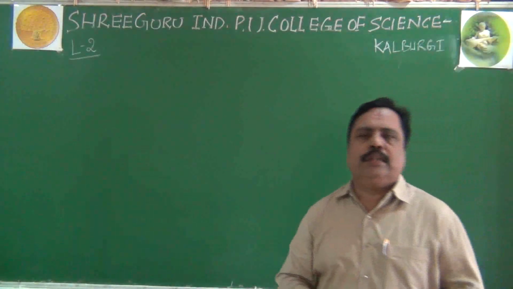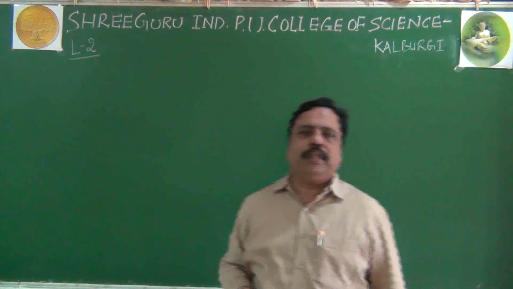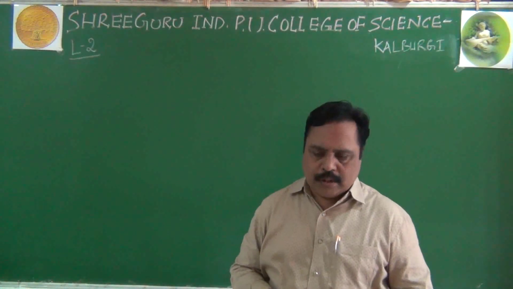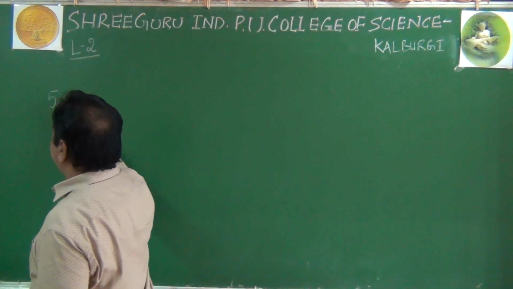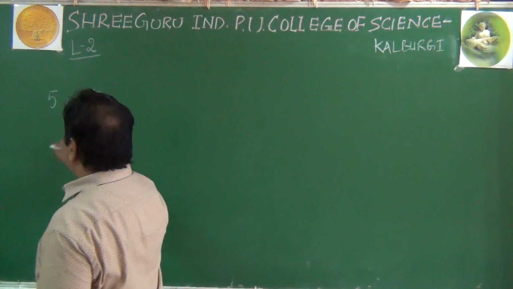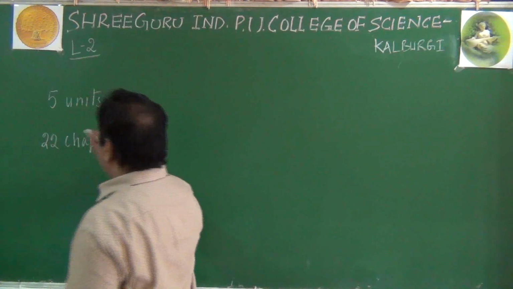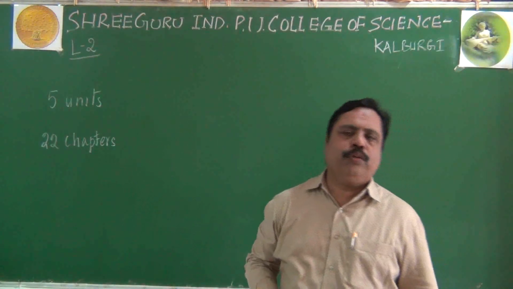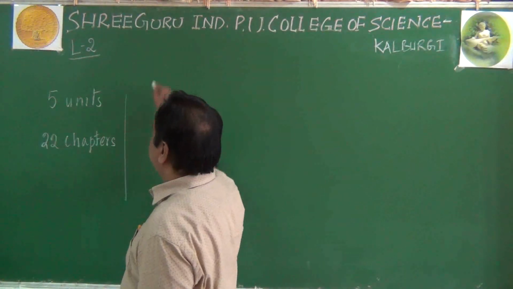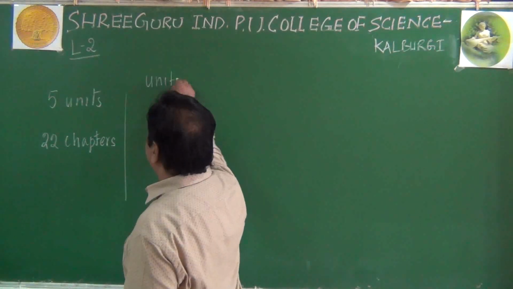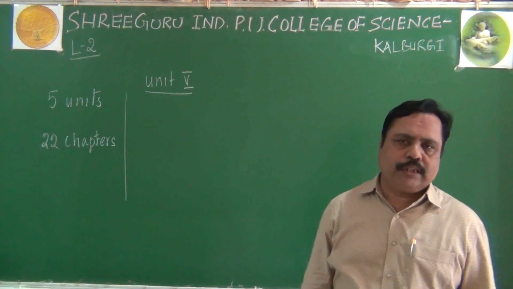In the previous lecture, I was telling you about the syllabus related to first year biology. In first year biology, you will be learning about 5 units, and there are 22 chapters, I told you. Yesterday I explained 4 units as an outline. Today we will see the 5th unit. An outline of unit number 5 I am going to discuss.